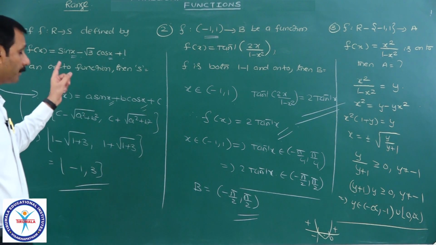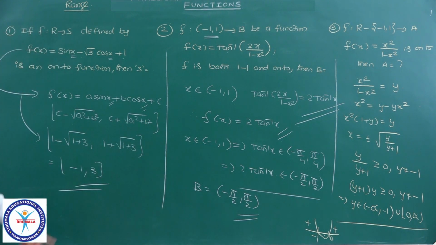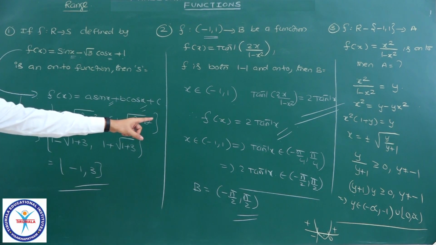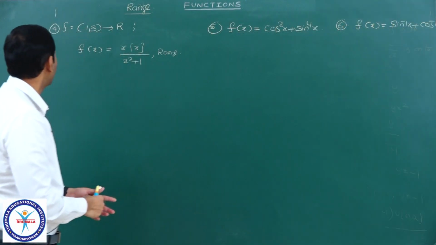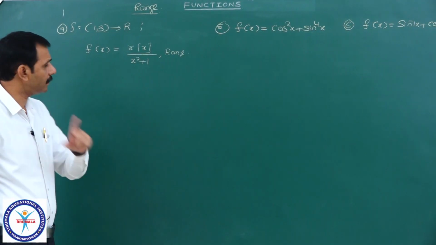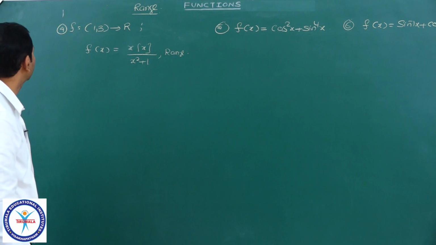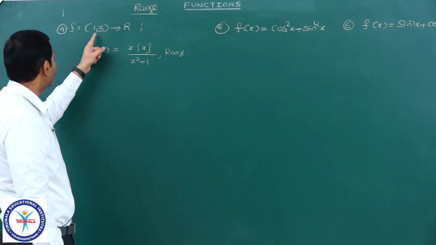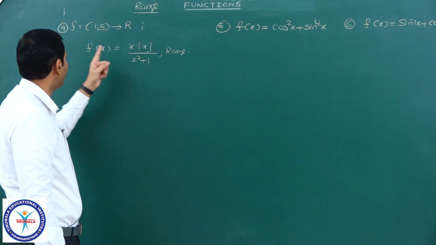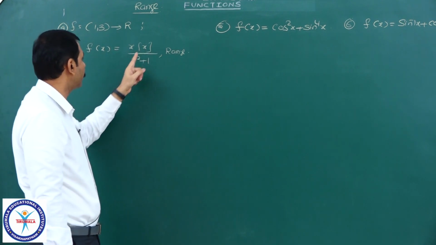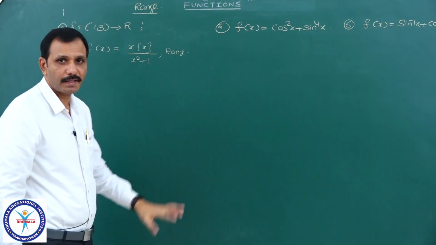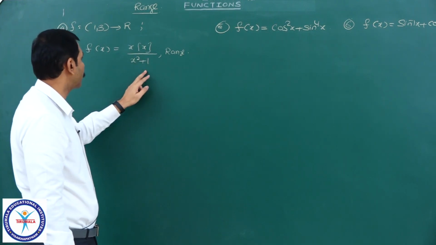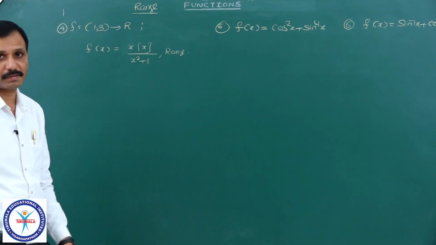And next, other problems of this range we will see. All these are previous JEE questions only. Right, here the next problem is a recent Mains question. The function f from 1 comma 3 to real numbers is defined as f of x equal to x into step x by x square plus 1. It is step x, I am not writing where step is the greatest integer function. x into step x by x square plus 1, then find the range.